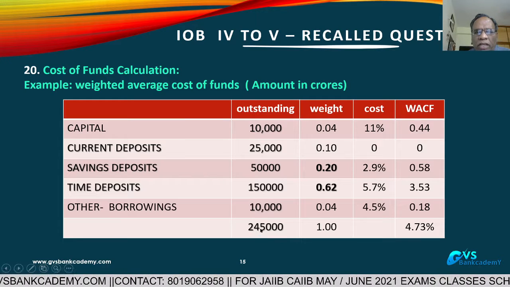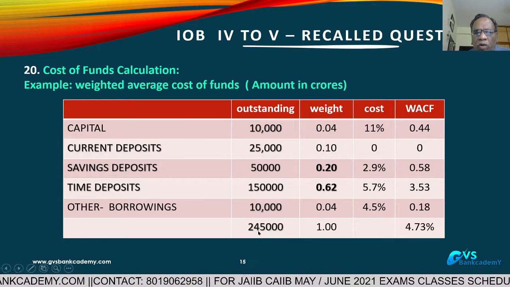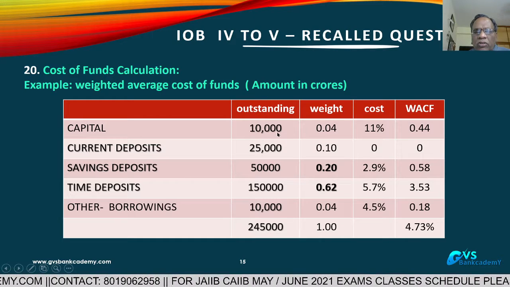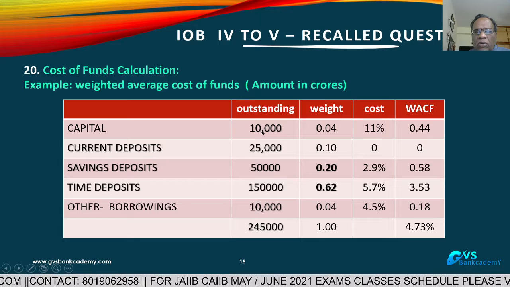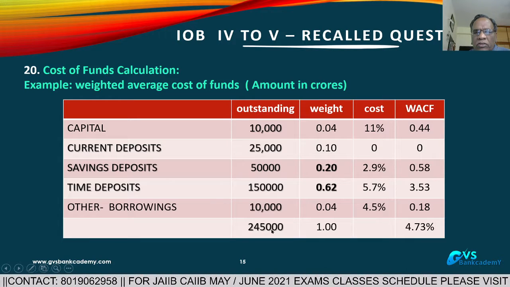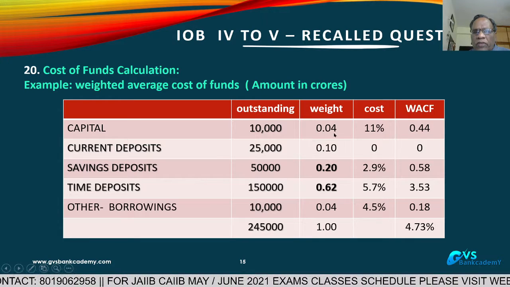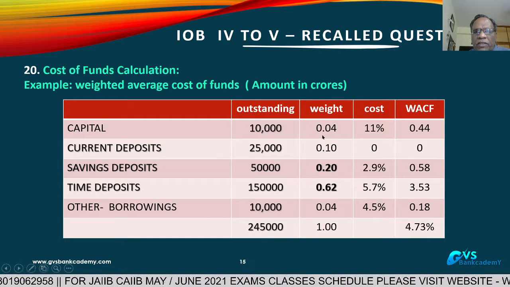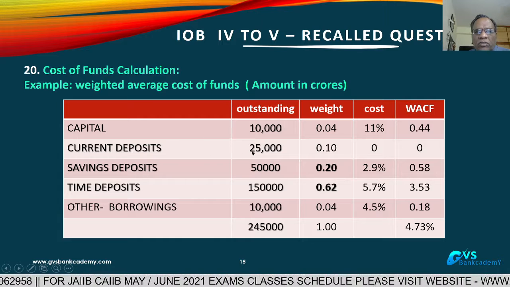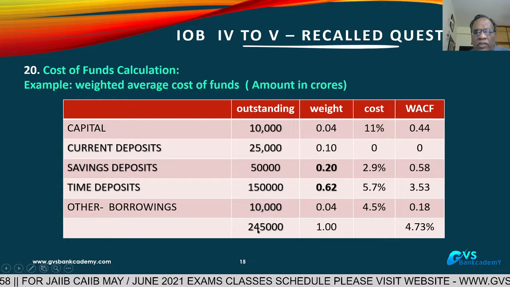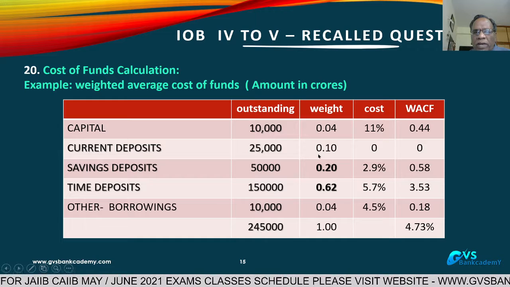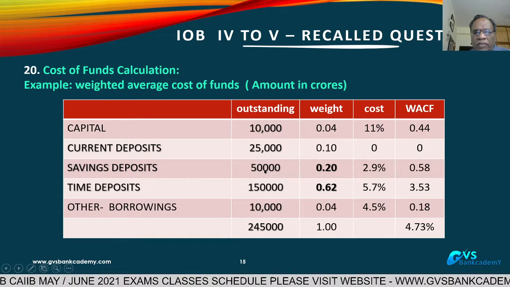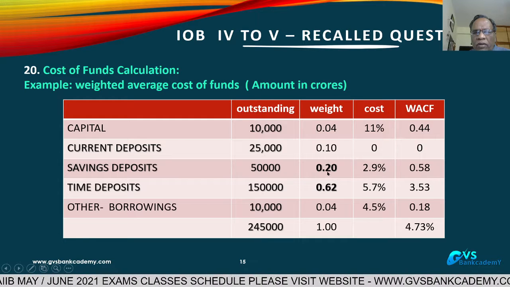Out of that, you first have to calculate the weights. 2,45,000 crores is equal to 1. So 10,000 crores is equal to how much? 10,000 divided by 2,45,000 is 0.04 weight. In 2,45,000 crores, the capital weight is 0.04. Current deposits 25,000 divided by 2,45,000, the weight is 0.10. Savings deposits 50,000 crores, the weight is 50,000 divided by 2,45,000, which is 0.20.